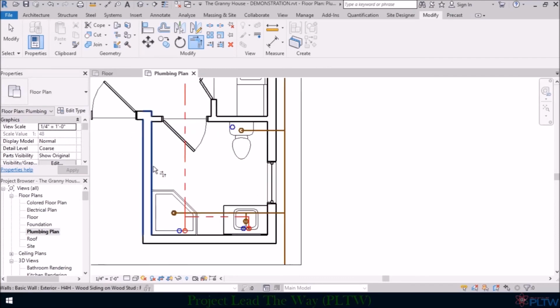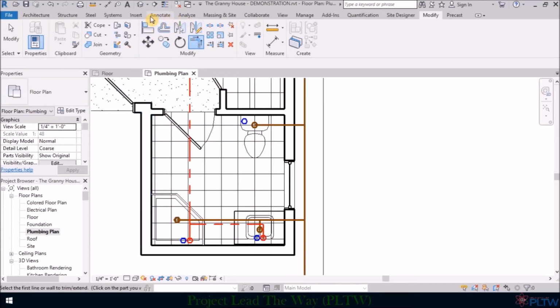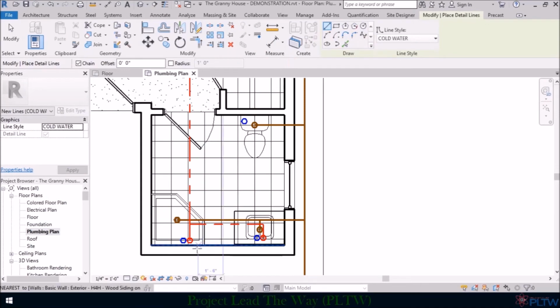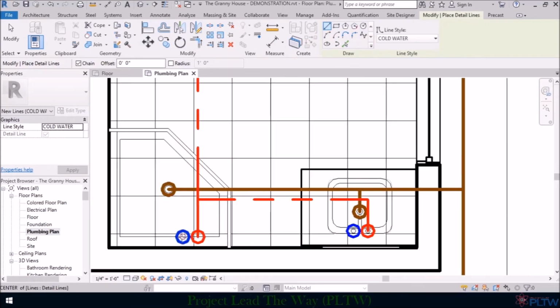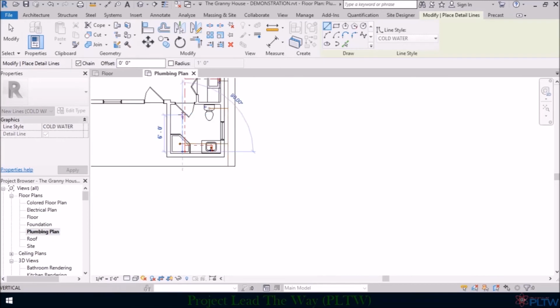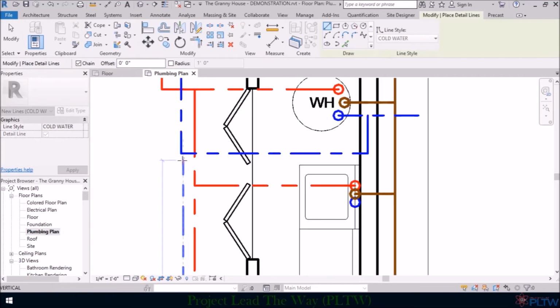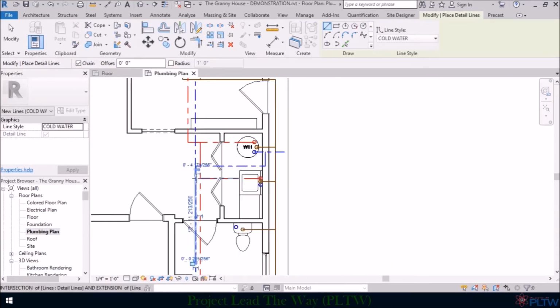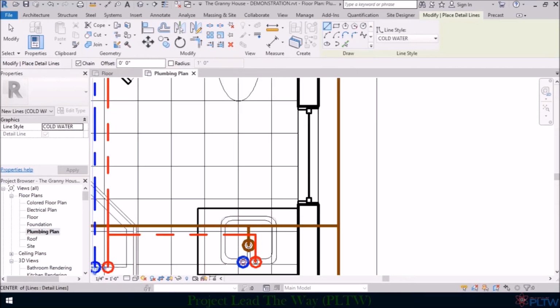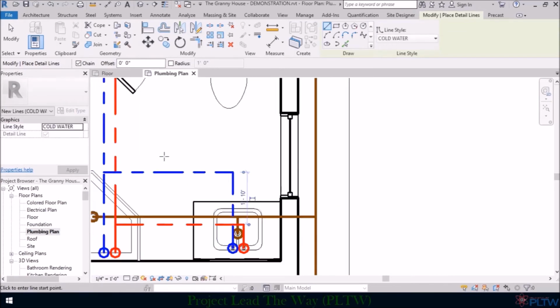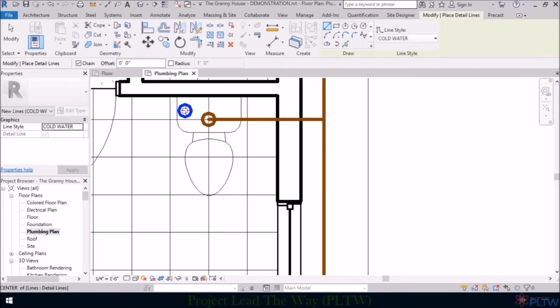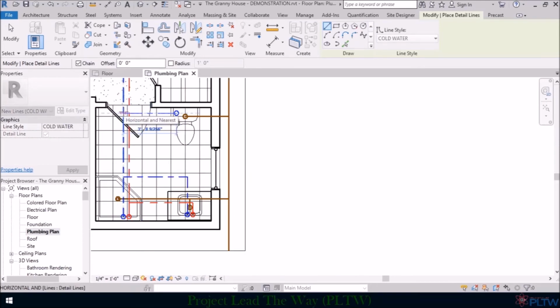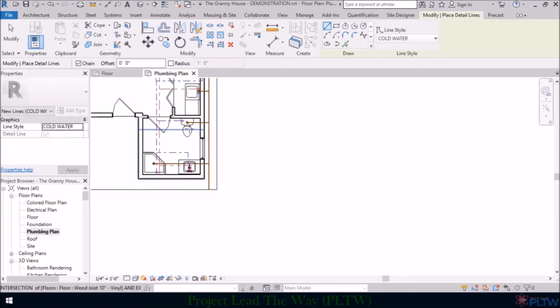And then I'm going to go to annotate, detail line. I'm going to go to this blue circle here for this cold water line, and let's see where this goes to. We're going to tie it in right there, although they'll probably run this at an angle and tie it in perfectly. We're just going to keep it just like that. And then this one, we're going to pull this out somewhere in this general area, and then we'll just pull this line over like that. And then for the toilet, we will pull this line straight over to there. That will supply water to the toilet.